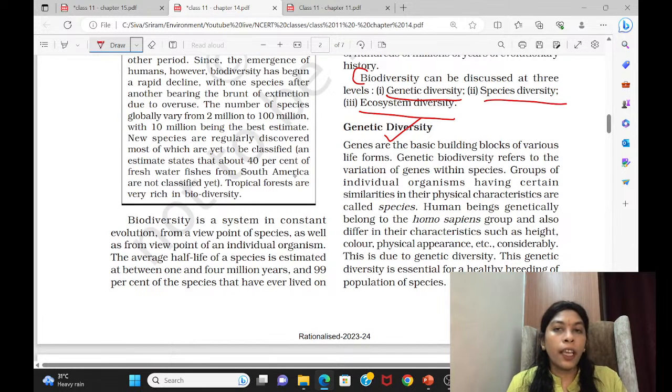Something like, you take humans. Humans all belong to one species only, that is the human species, Homo sapiens. We are called Homo sapiens. But why are we all looking different? Like I am different from you, you are different from me. Even your mom and dad are different from you. So how is it happening? Because of the diversity in your genes, the so-called genes, which you carry forward. That is the main reason for the diversity. So that is what they have explained here. You can give a reading. That is called genetic biodiversity. It is very important. With this only, we will have a healthy breeding population of species.